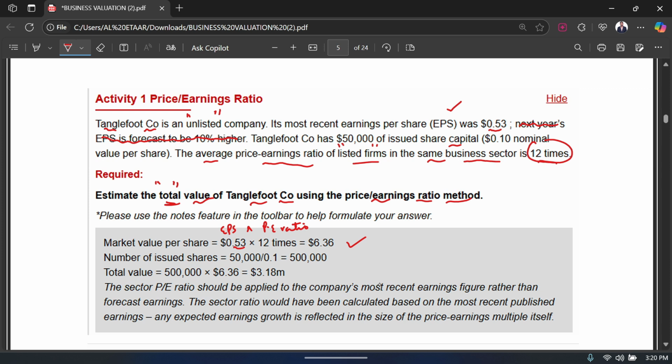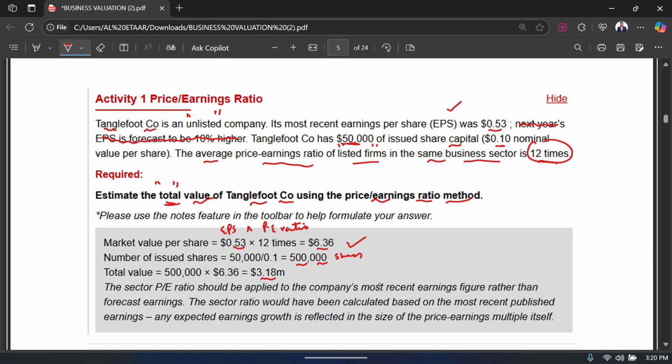Very simple. You take how much issued share capital you have, 50,000, and what is the nominal value of one share, 0.10. So you just divide them, 50,000 divided by 0.10. You have your number of shares, 500,000 shares. Okay, and once you have your number of shares, just times it by the market price per share. So you will have total value of $3.18 million. See, this is how easy it is.